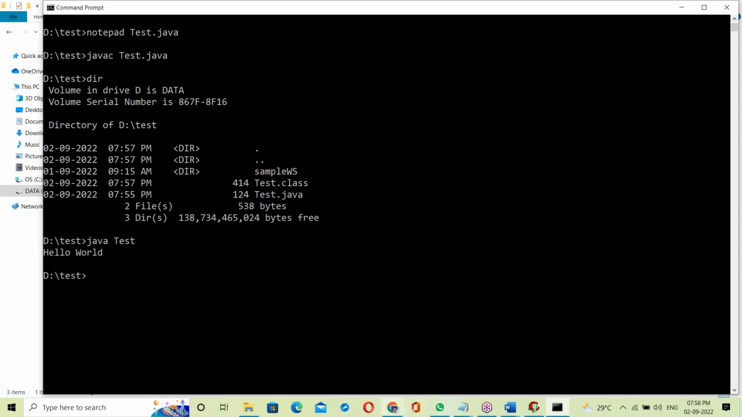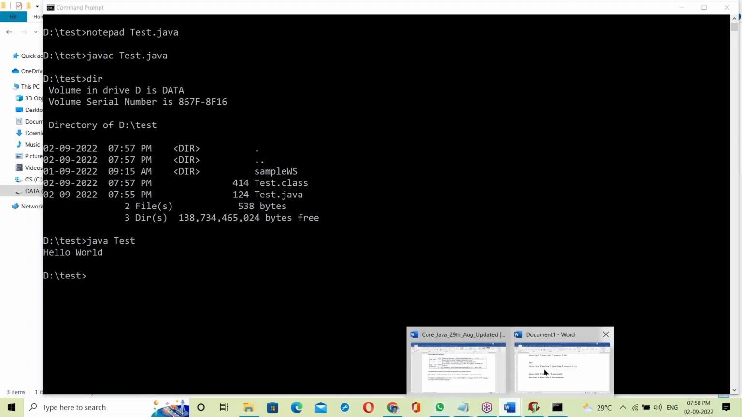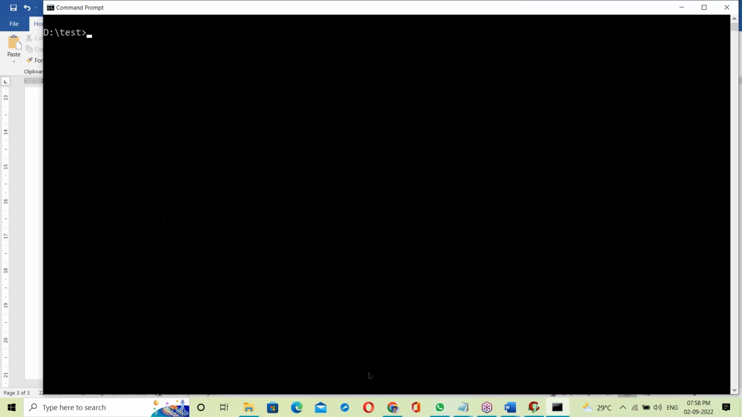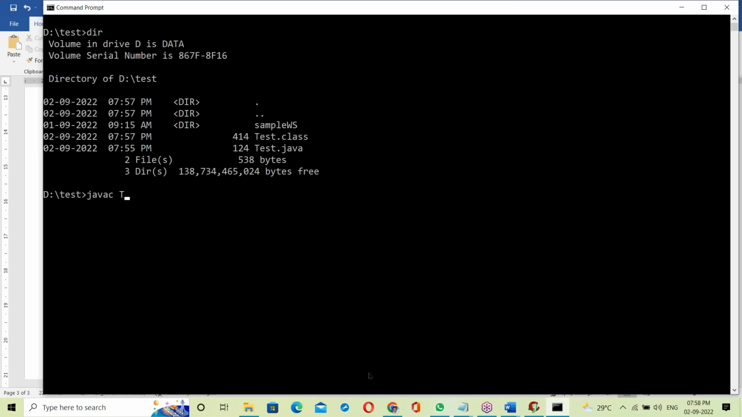Okay, what is our topic here? How Java is working, that is what I wanted to show. So first step: javac test.java. The Java compiler takes that source code and converts it into a .class file. A .class file is a bytecode file.